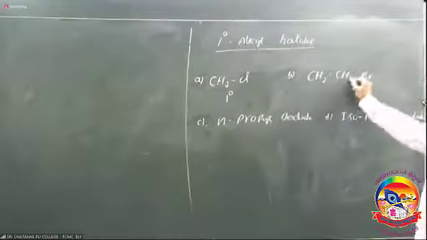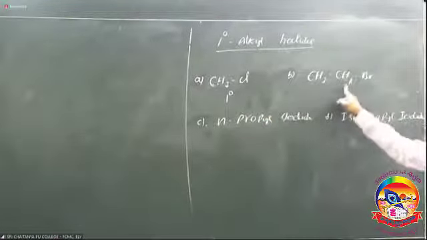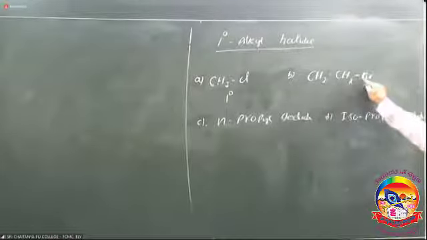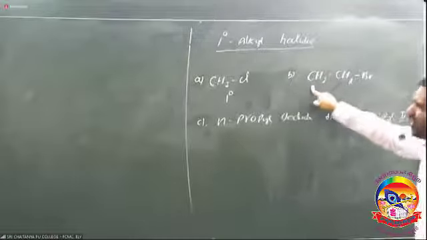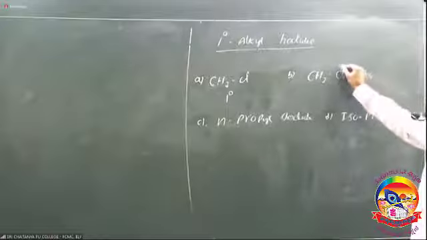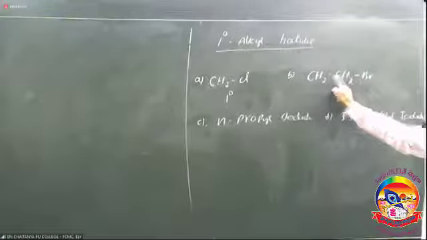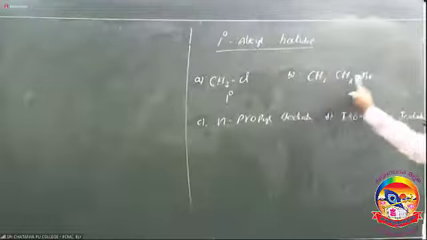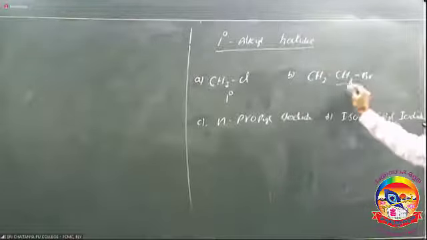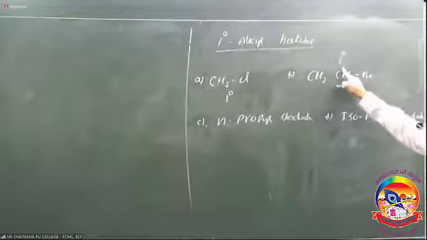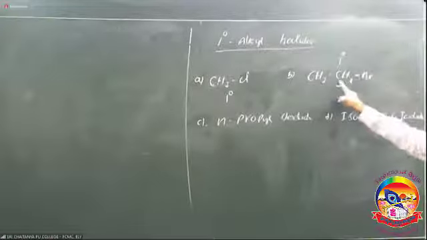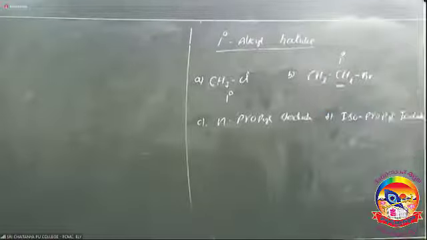Next, ethyl bromide, C2H5Br. It contains only two carbons, so Br is attached with either this carbon or this carbon. Only two possibilities, and it is bromoethane either way. The carbon bearing bromine is attached with only one other carbon, so it is also a primary carbon. A halogen attached with a primary carbon is called a primary alkyl halide. So bromoethane is also a primary alkyl halide because bromine is attached with the primary carbon.